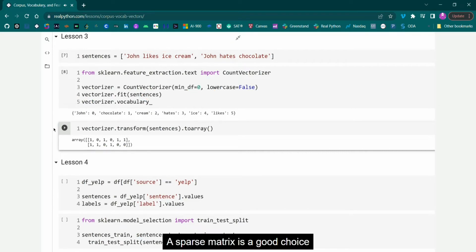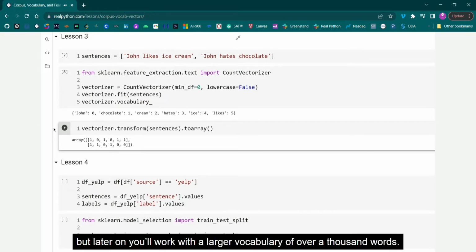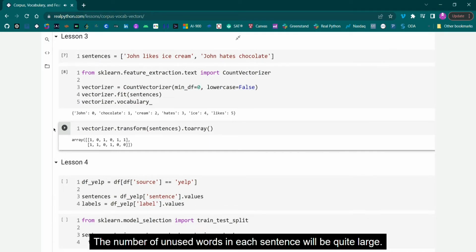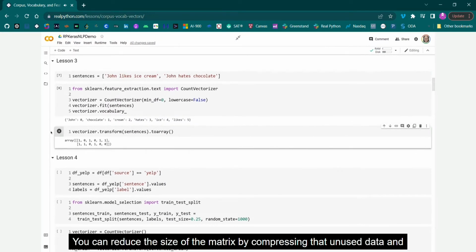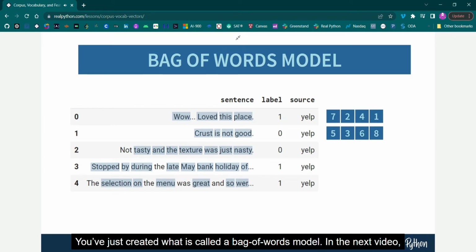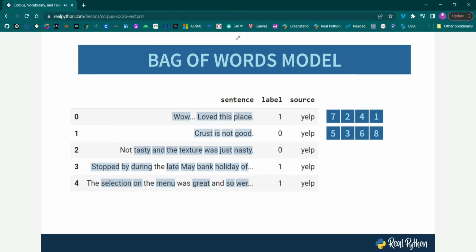A sparse matrix is a good choice when you have a matrix with a lot of unused values. Your vocabulary right now only has a half dozen words, so this might not be obvious, but later on you'll work with a larger vocabulary of over 1,000 words. It's unlikely that even 5% of these words will be used in a single sentence. The number of unused words in each sentence will be quite large. You can reduce the size of the matrix by compressing that unused data and focusing only on the relevant data, and this is what a sparse matrix does. You've just created what is called a bag of words model. In the next video, you'll use this model to train a machine learning model using scikit-learn.